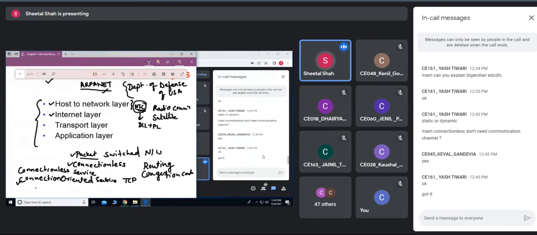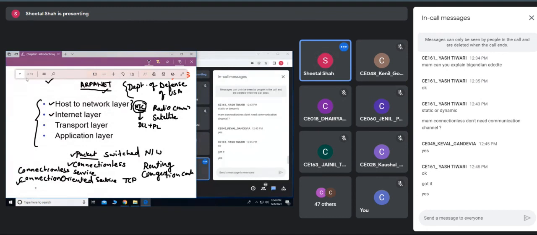Say, for example, if I give an analogy, a telephone network. If I want to talk to you, I'll call you, then a bandwidth would be allocated between you and me. So that means a connection is established between the two hosts. Are you getting me?